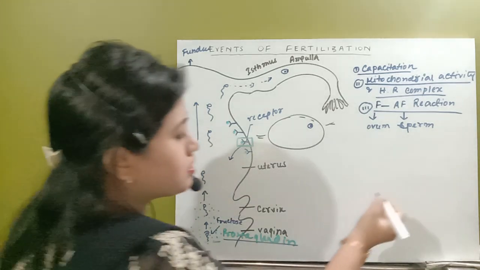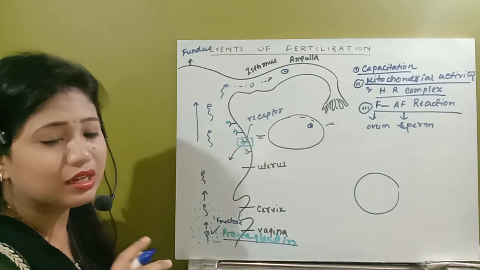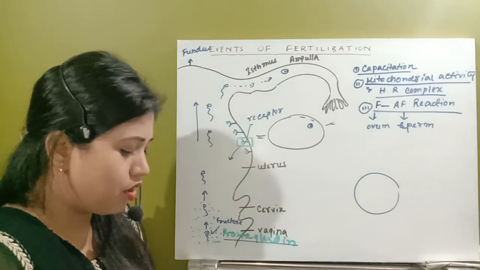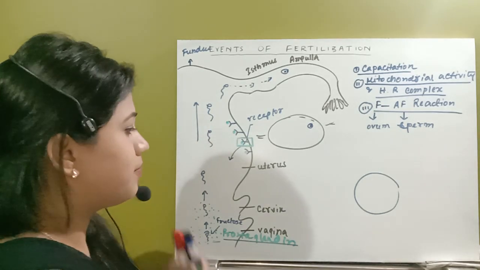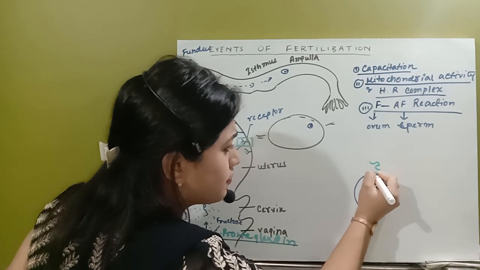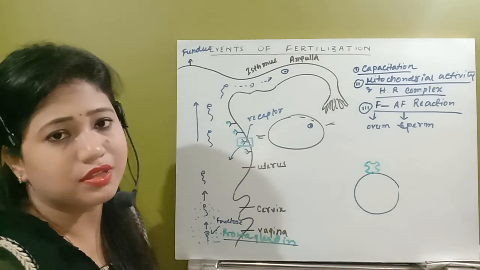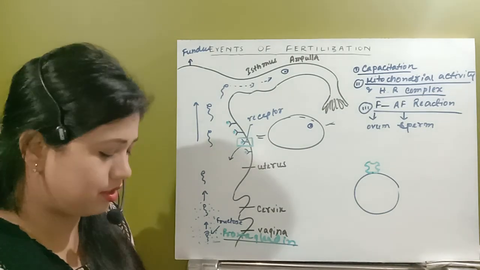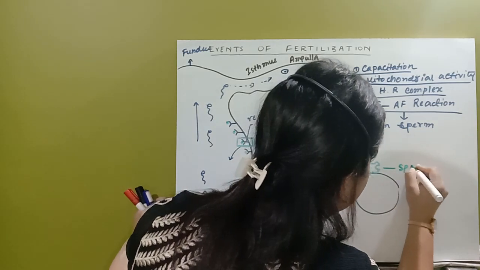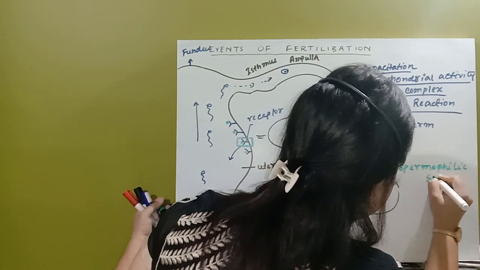So what happens? See, suppose this is the ovum. This ovum is going to release a chemical that is fertilizin. That fertilizin is going to have some sperm-philic site. Very important thing, this is known as the sperm-philic site.